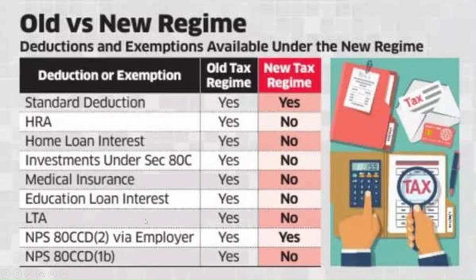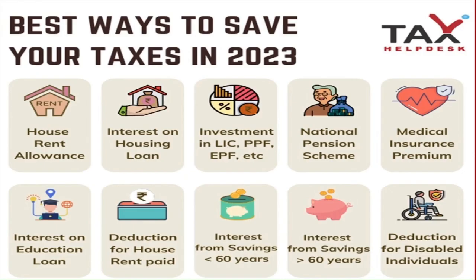Similarly, LTA, leave travel allowance, you can see. For NPS, if you want details, in my earlier video I have told about 80CCD(2) and 80CCD(1B). You can refer to my old video for further guidance. These are the sections where you can declare your income tax if you are in the old regime. So, the first step is house rent allowance.